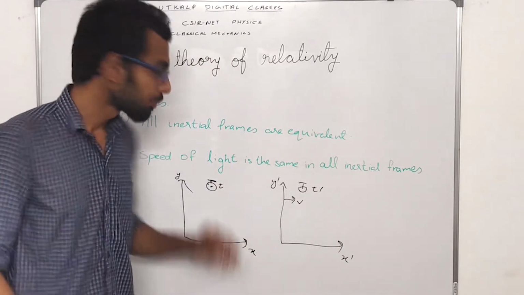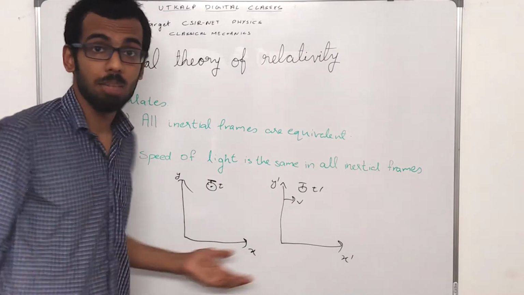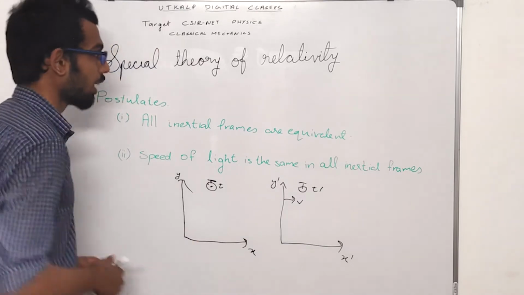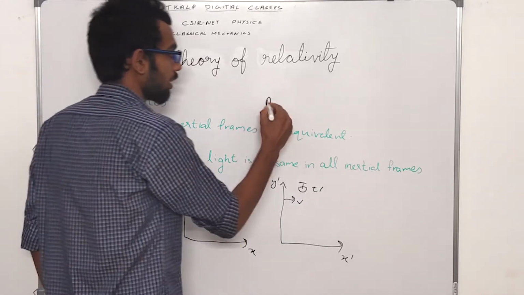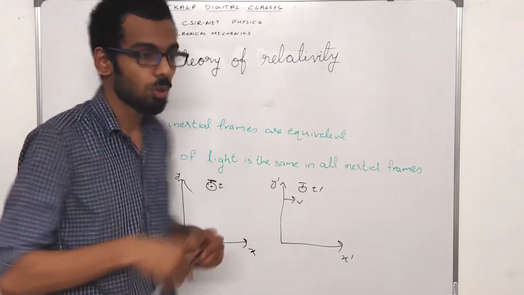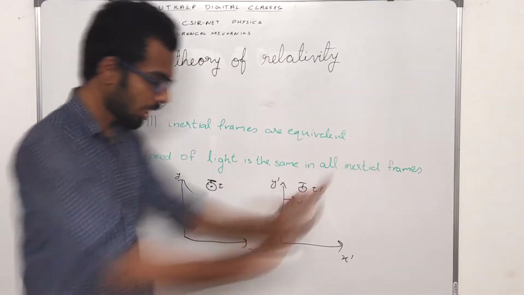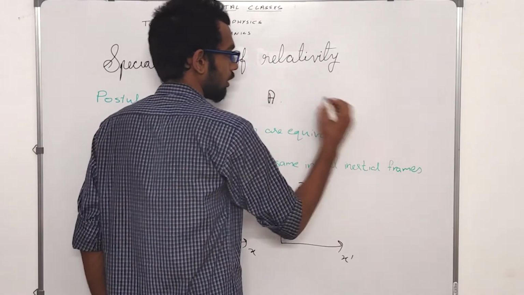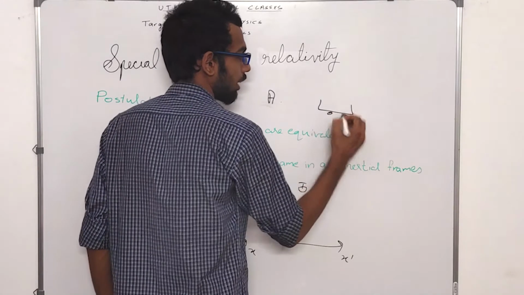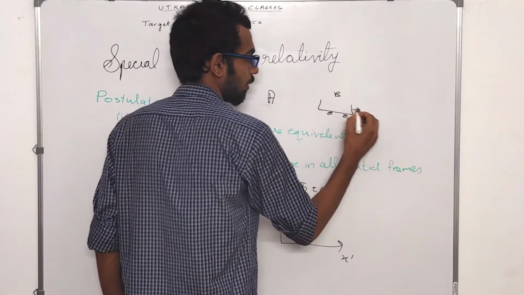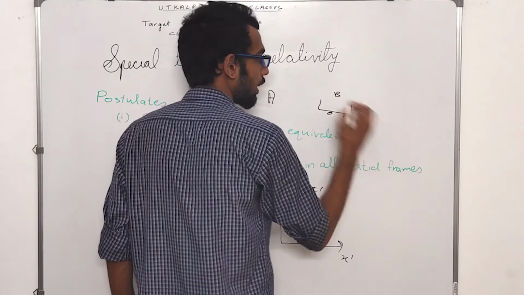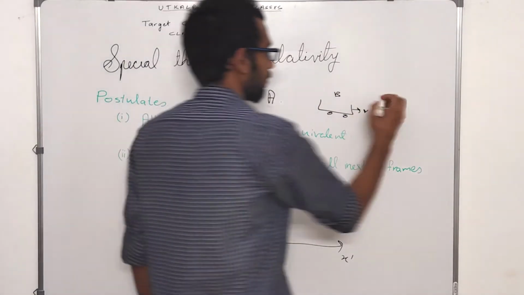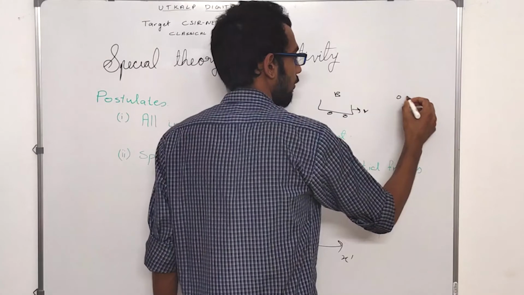This also means that there is a speed limit in this universe. So say for instance, there is a person A who is standing in an inertial frame and he pushes a cart at a velocity v, in which we have our second person. Now, the second person throws a ball at a velocity v dash.